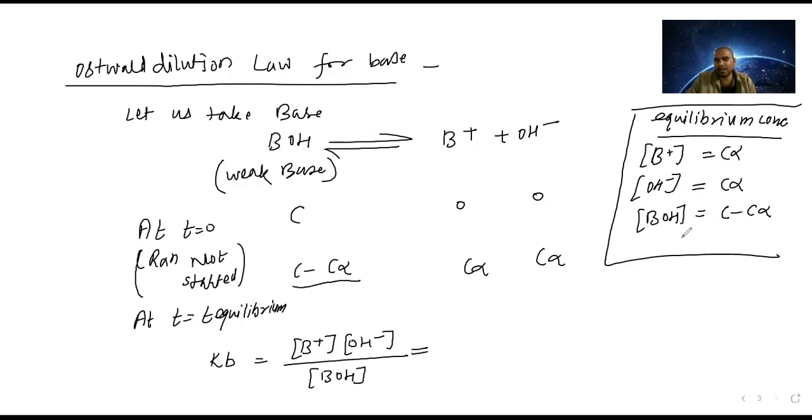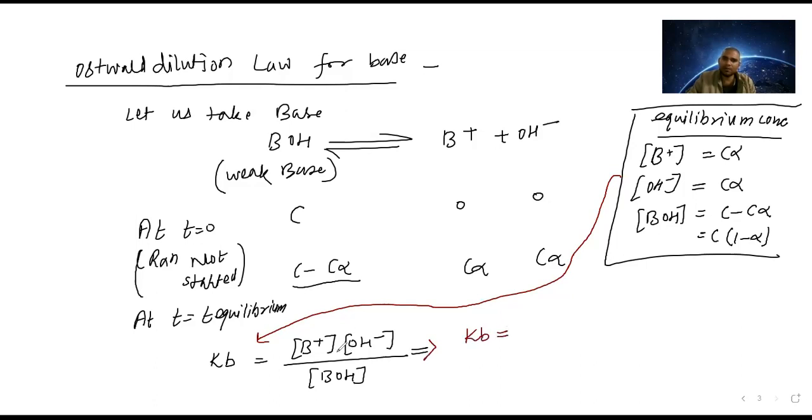We can take C common, leaving 1 minus alpha. Now plug these values into the equation. Kb is equal to C alpha times C alpha divided by C times 1 minus alpha.